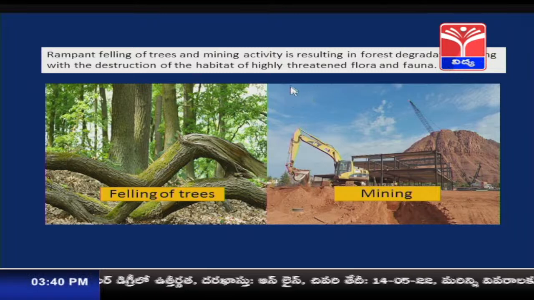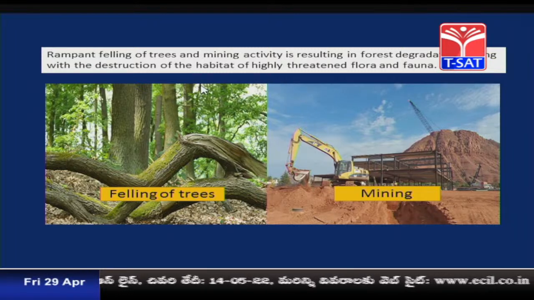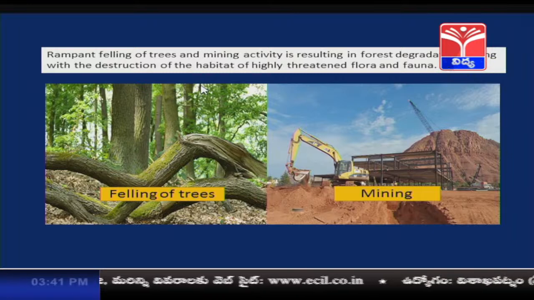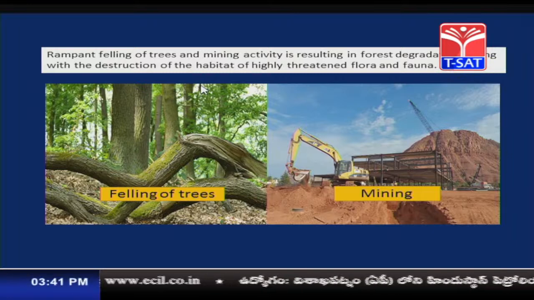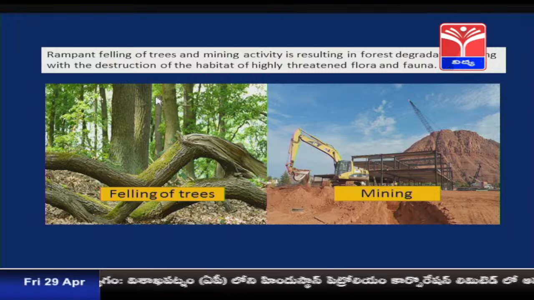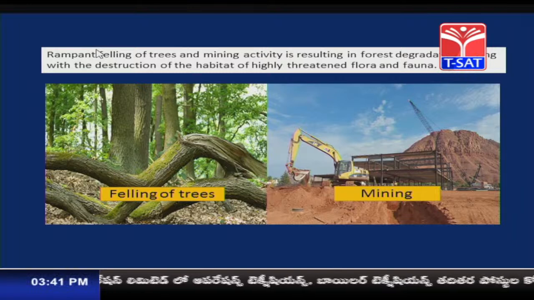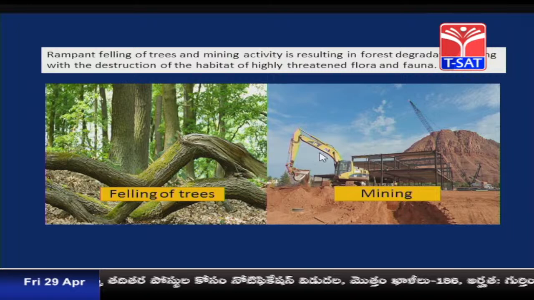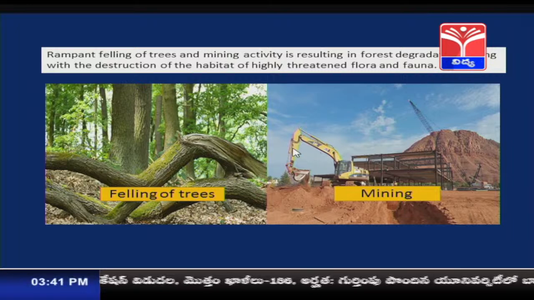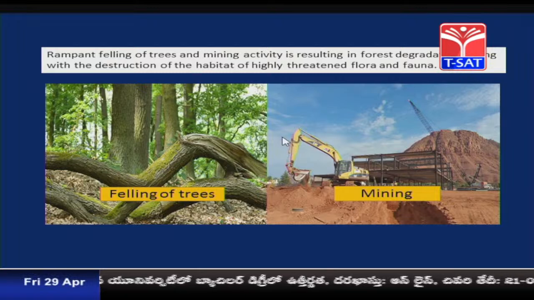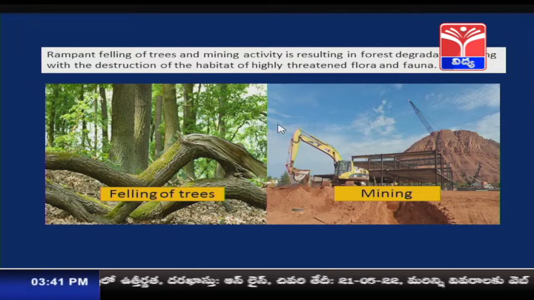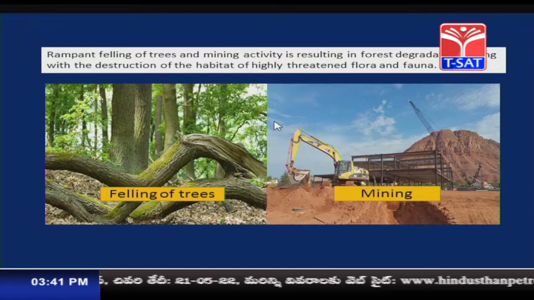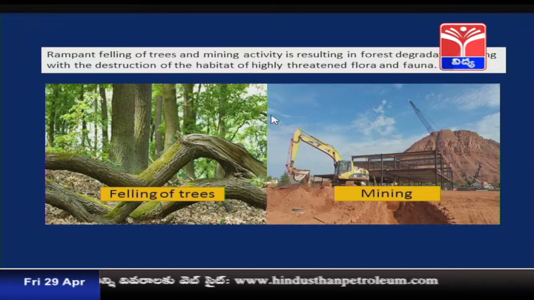Their homes will no longer be available to them, and their lives come under threat. This is the result of rampant felling of trees, which continuously fall, and because of mining activities, many trees are also felled.